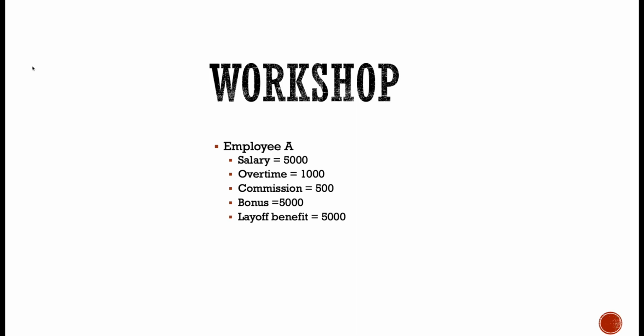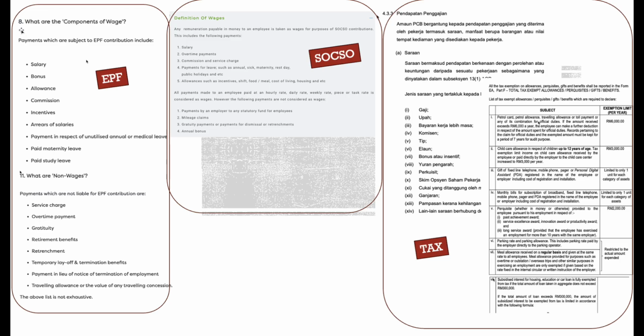Now, let's have a workshop. We're going to try an example on what we just learned. In the given example, employee A has salary 5,000, overtime 1,000, commission 500, bonus payout 5,000 and layoff benefit 5,000. Here is a quick compilation of what we just went through.